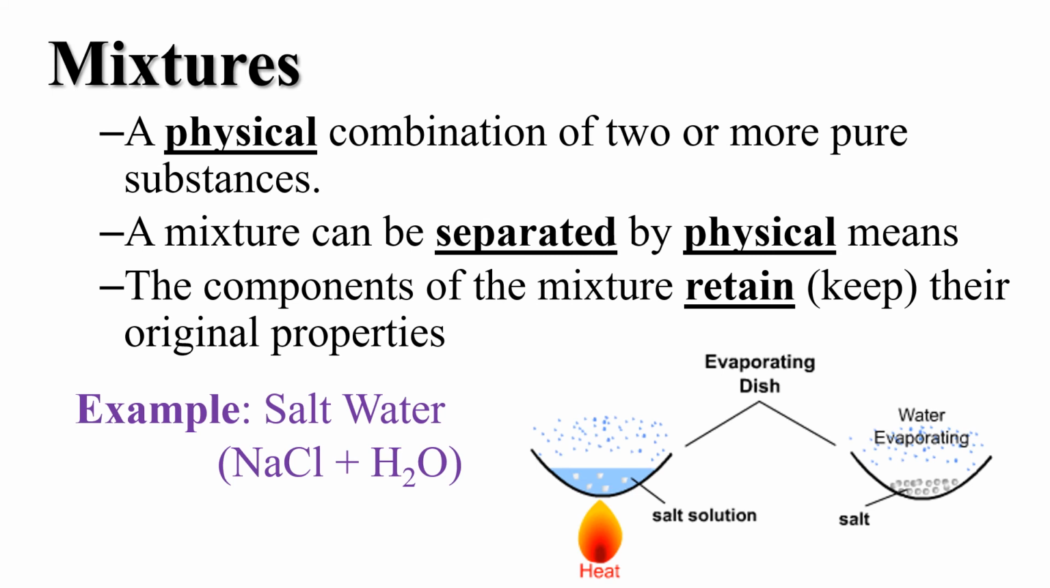Okay, mixtures. A mixture is a physical combination of 2 or more pure substances. A mixture can be separated by physical means, and there are several physical means that we're going to talk about. The components of the mixture retain their original properties. They keep their same properties. If we mix salt and water and we heat up the saltwater solution and evaporate the water, water keeps its same properties. It's still water. And the salt will have its own properties also. They retain their original properties. They're not changed permanently.